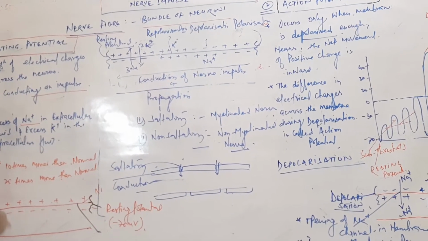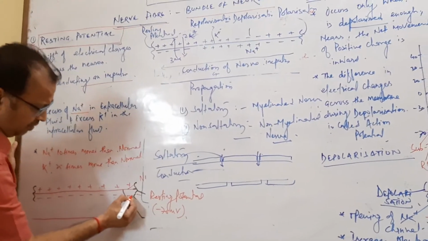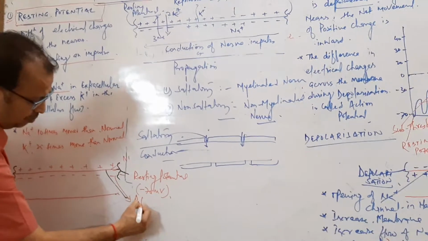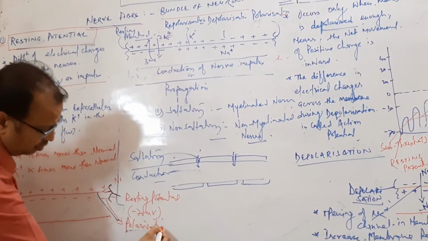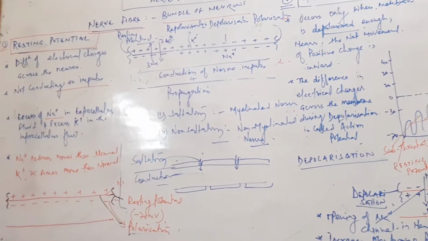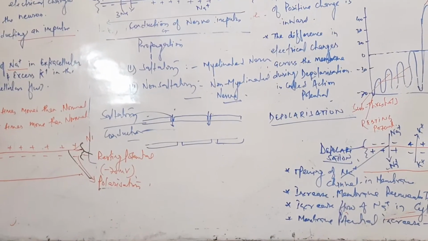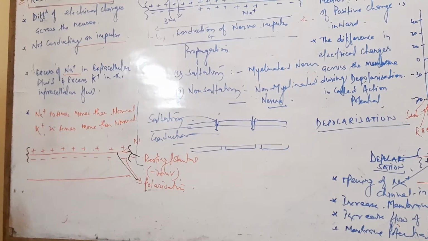The separation of the charge across the membrane is called polarization. There is no net movement of the charge. So this is the resting potential.